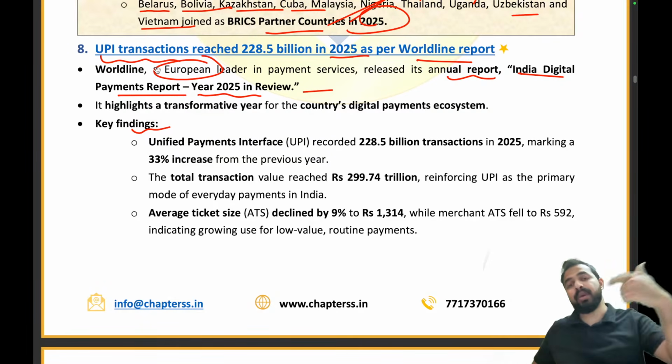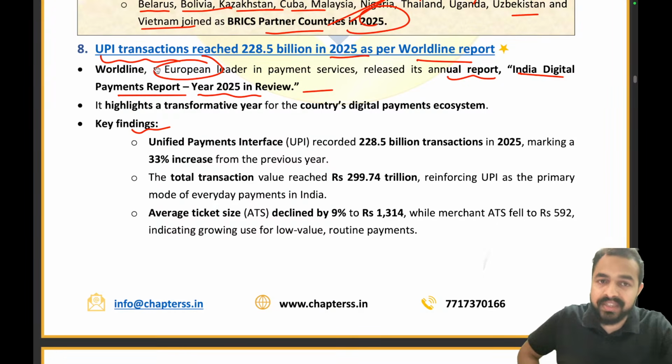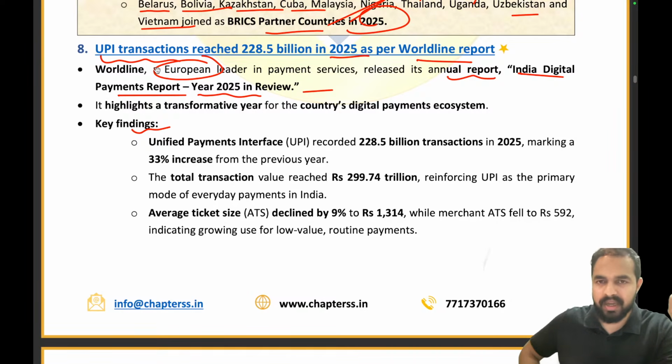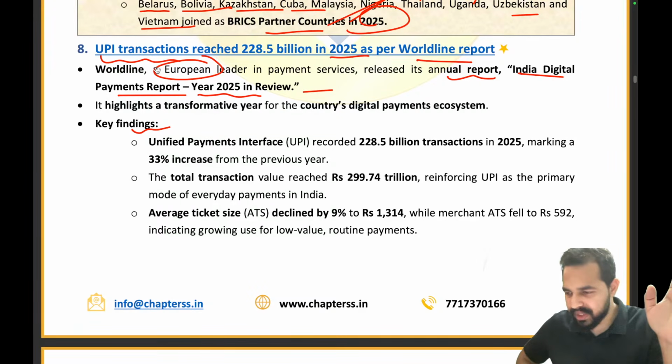Similarly, there can be a question here also. So that's why we have provided to you that Worldline is a European leader. Clear? So that is why we have provided you this information. Every piece of information that we are providing to you in the current affairs chapter has a valid reason to be included in the article. Clear to everyone? I can see that yes, Harshal says Japan.